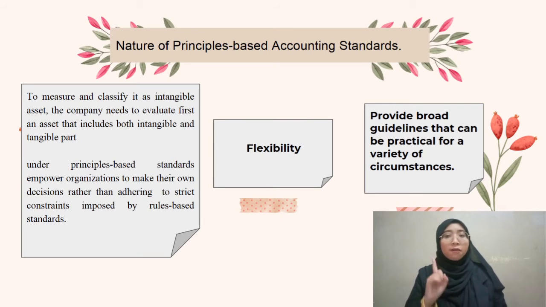Firstly, we look at the need for judgment from the organization in order to measure and recognize the intangible asset. To measure and classify it as an intangible asset, the company needs to first evaluate an asset that includes intangible and tangible parts, whether it should be treated under IAS 16, property, plant and equipment, or IAS 38, which is intangible asset.